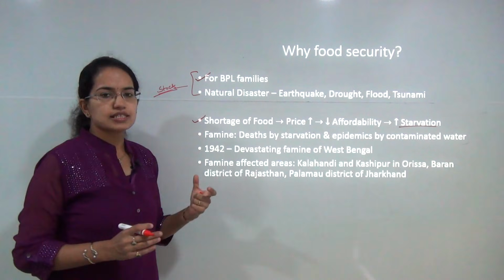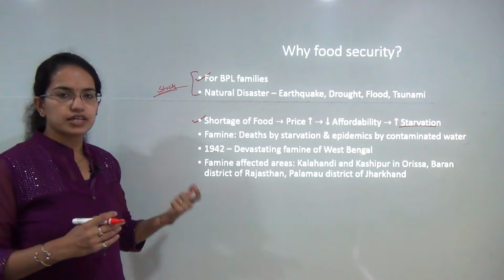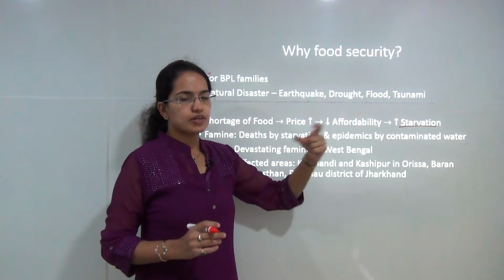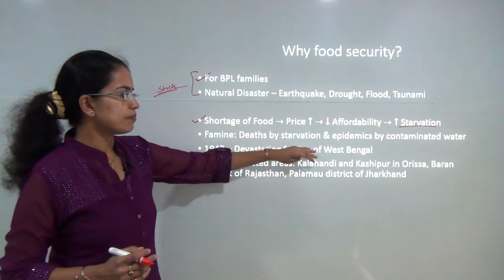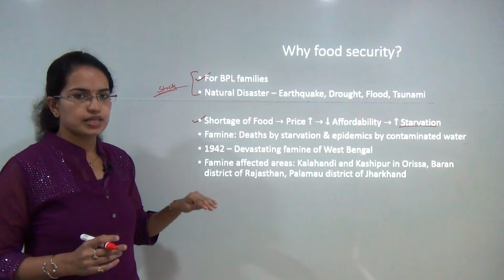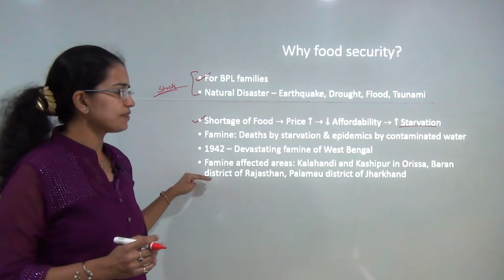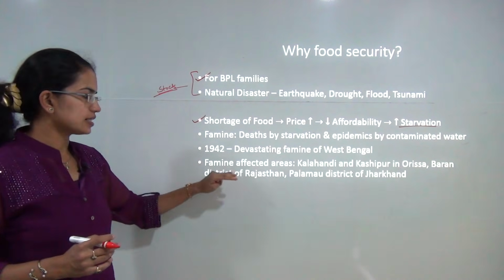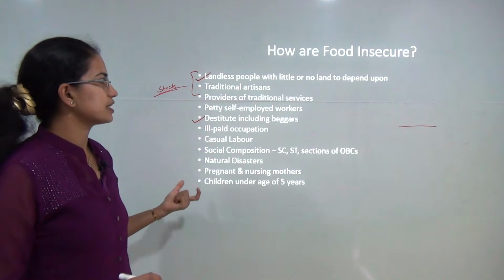Now, there were instances of severe starvation that occurred during the various famines in India. Also, by the time there were many epidemics, and all these led to people with starvation. And one of the most commonly known famines in India was the 1942 famine of West Bengal. Other affected areas are Kalahandi and Kashipur in Orissa. Then you have Baran district in Rajasthan and Palamau district in Jharkhand. So these are some of the commonly affected areas.